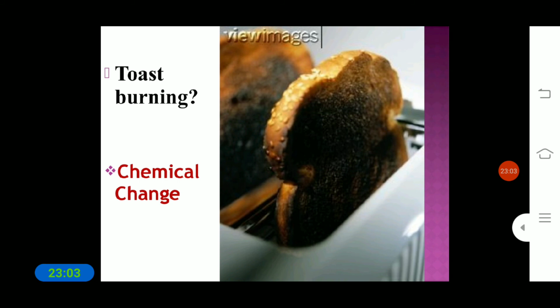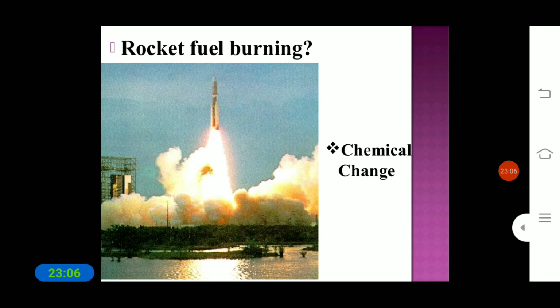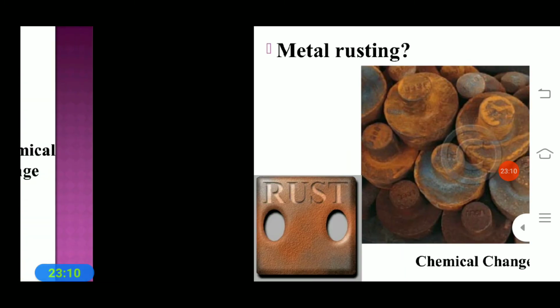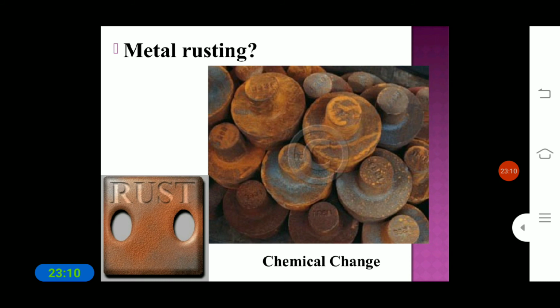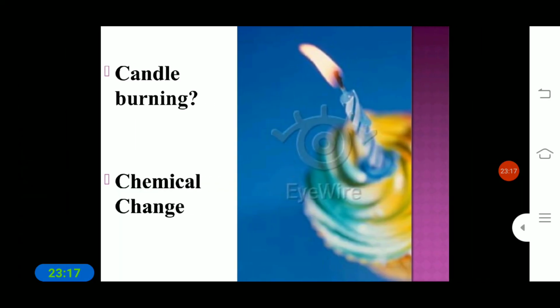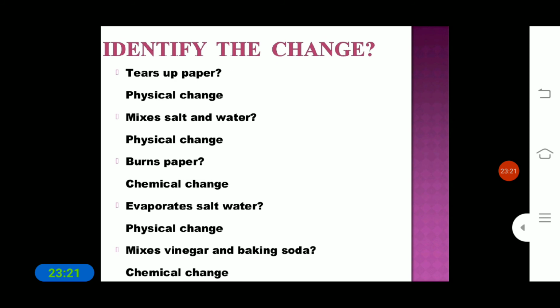Next is what? Toast burning is a chemical change, and rocket fuel burning is a chemical change. Next is what? Metal rusting. That brownish color layer is an example of chemical change. And candle burning is a chemical change. So in this we can say how we can identify the change.